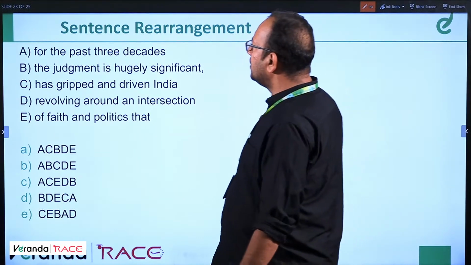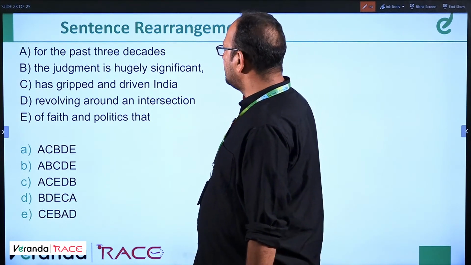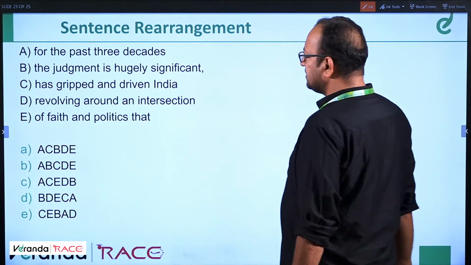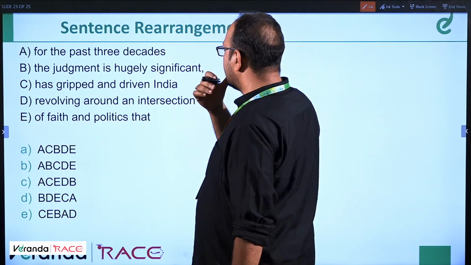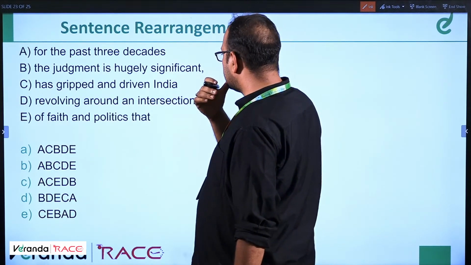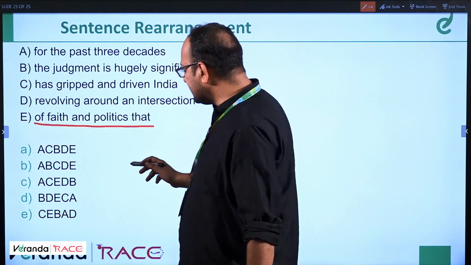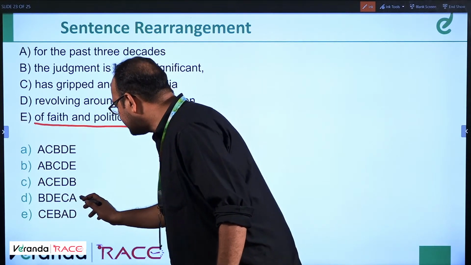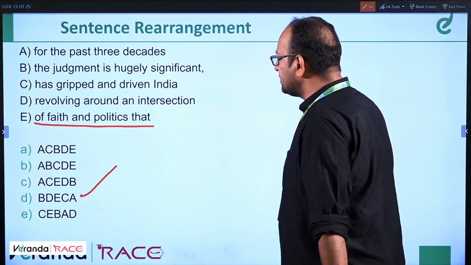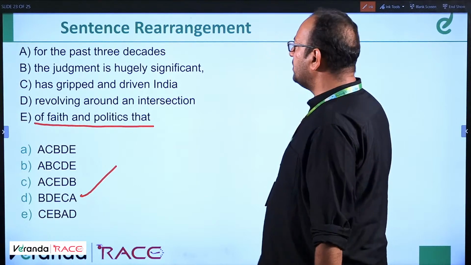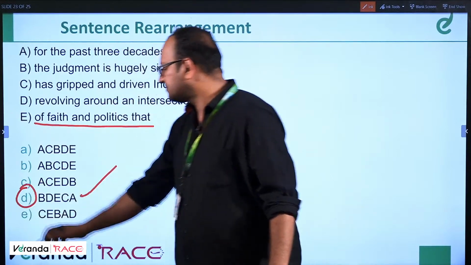Next question. For the past 3 decades, the judgment is hugely significant, has gripped and driven. Okay. This is an option, BDECA, let's check. The judgment is hugely significant, revolving around an intersection of faith and politics that has gripped and driven India for past 3 decades. Okay, this is the answer.